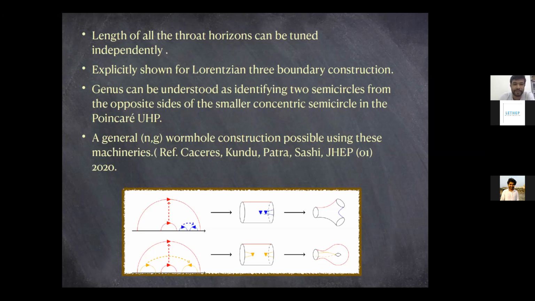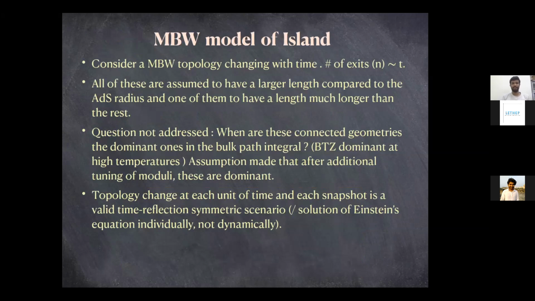So now let me go on to describe the multi-boundary wormhole model of Hyperline. What they consider is a topology changing model with time, but they really don't take a Lorentzian evolution of these multi-boundary wormholes, since in that case the wormhole should be growing with time.